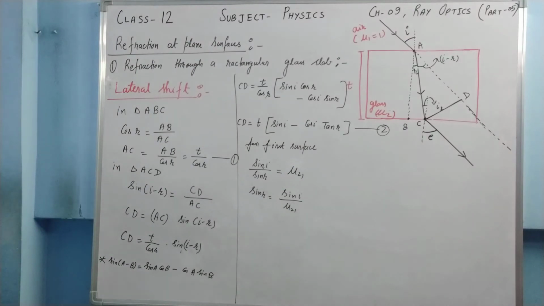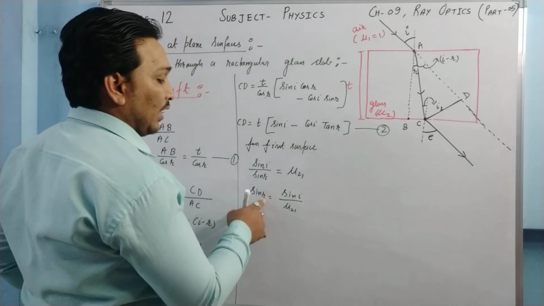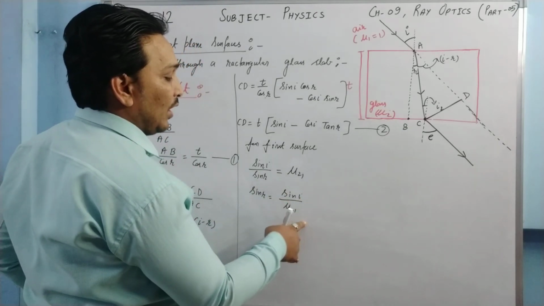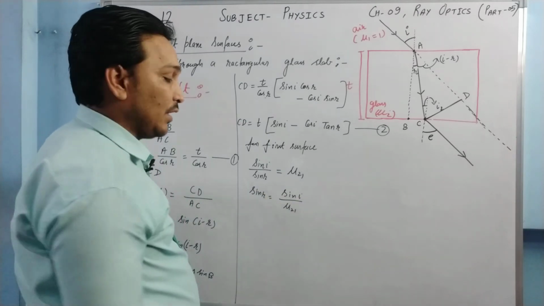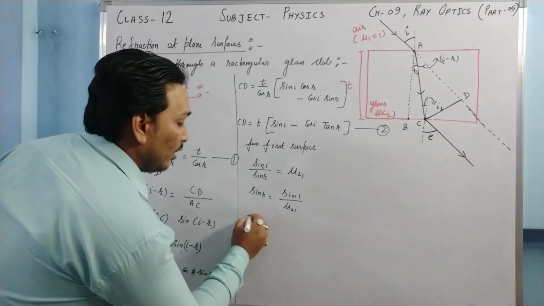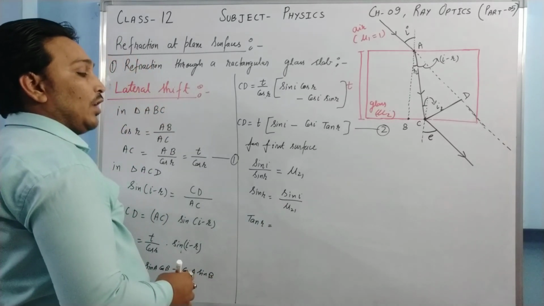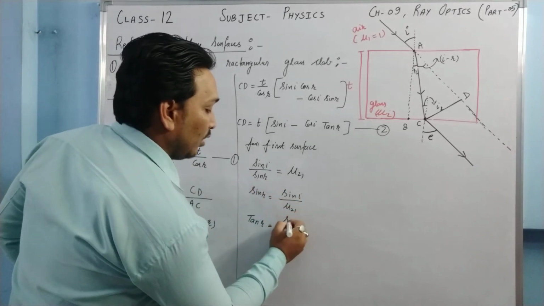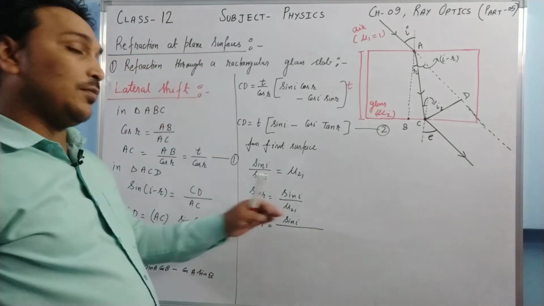So what will be the value of tan R? Sin R, the trigonometric ratio sin, is given by perpendicular upon hypotenuse. Right now sin I serves as the perpendicular and mu2 1 as hypotenuse. Tan R is perpendicular upon base.